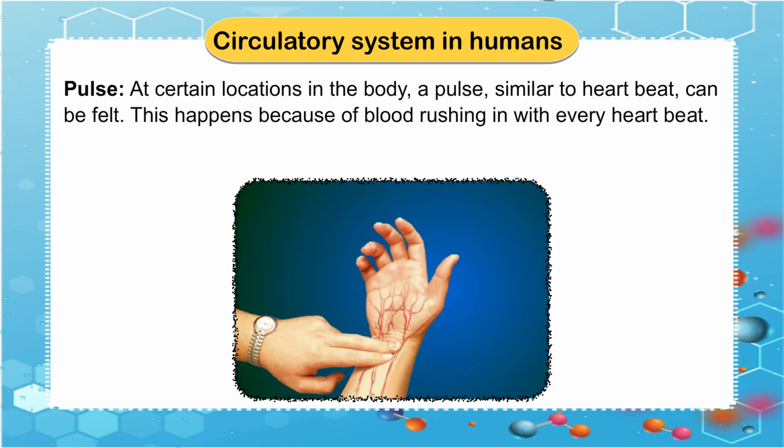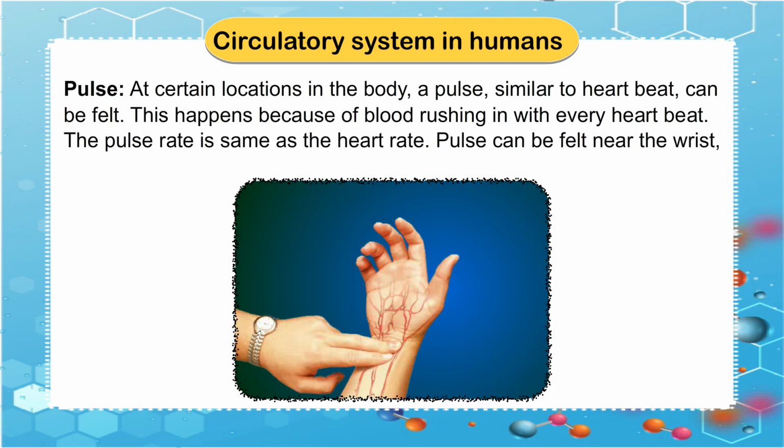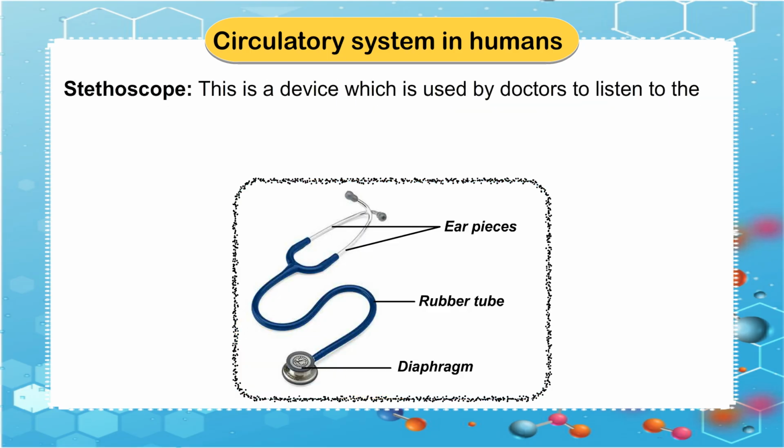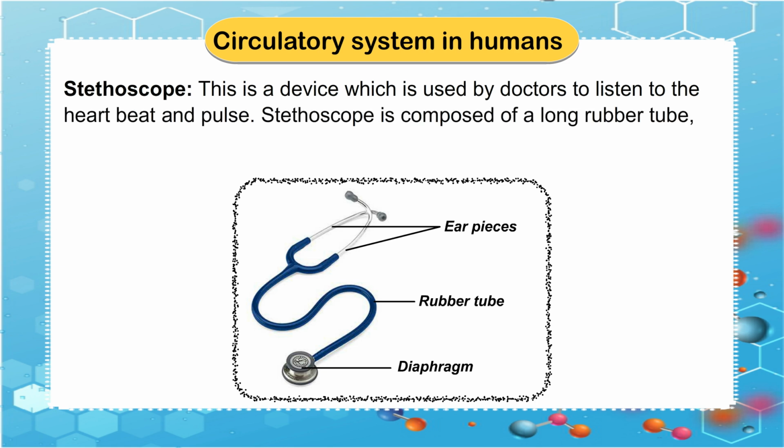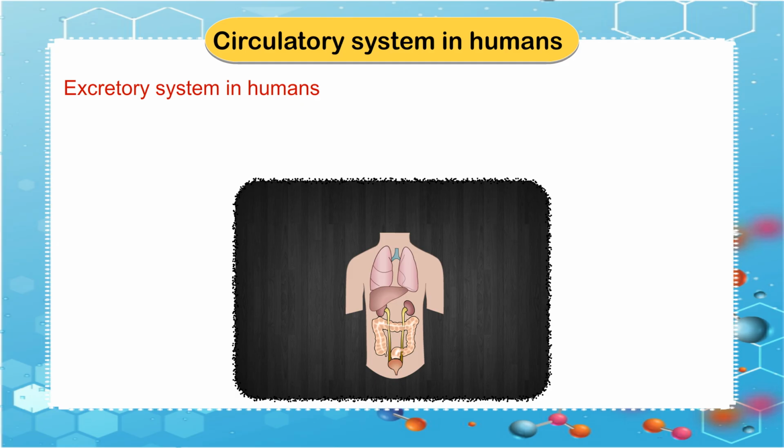This happens because of blood rushing in with every heartbeat. The pulse rate is the same as the heart rate. Pulse can be felt near the wrist, neck, temples, ankle, etc. Stethoscope. This is a device which is used by doctors to listen to the heartbeat and pulse. Stethoscope is composed of a long rubber tube, two earpieces and a diaphragm.